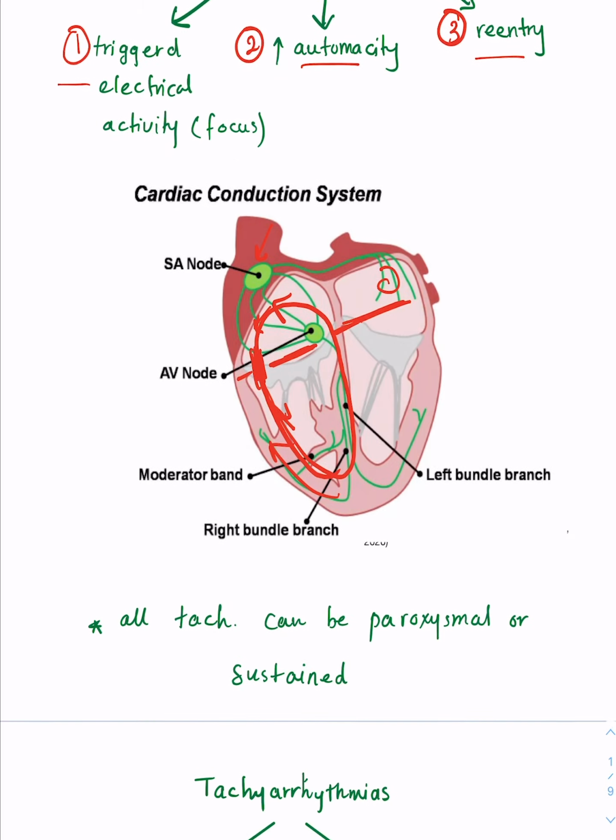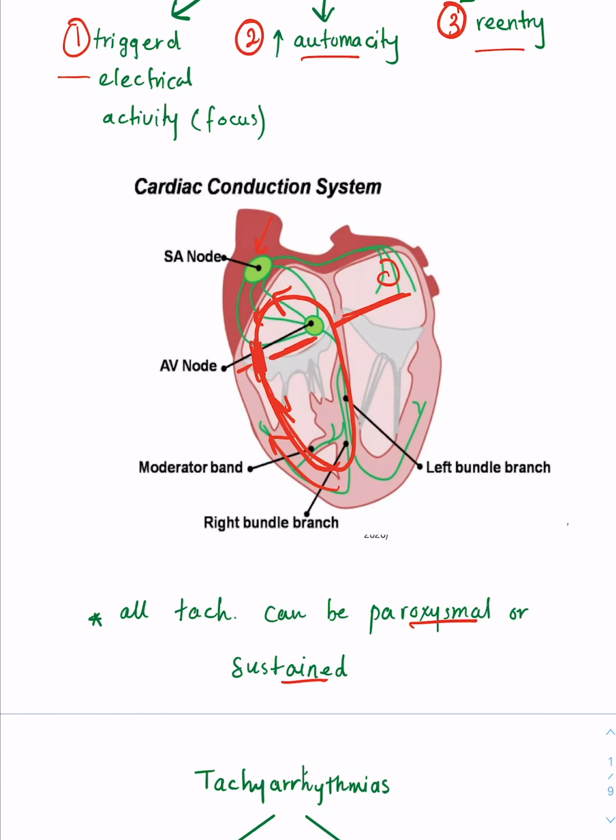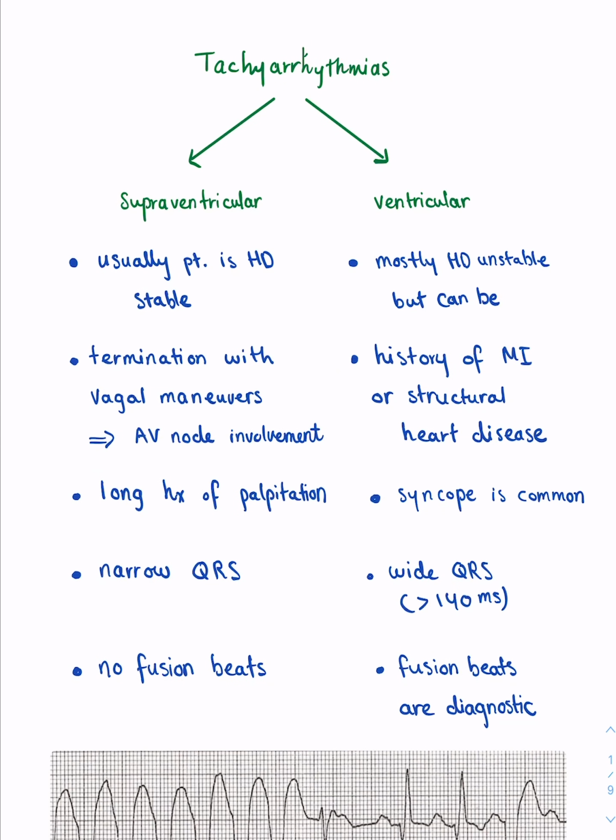one of these. Now, generally, you need to know that all tachycardias can be paroxysmal or can be sustained, and by paroxysmal, we mean it just comes and goes. You have sudden onset and sudden offset, or sustained that's just prolonged. Okay. Generally, you can classify tachyarrhythmias into two groups. The first one is supraventricular tachyarrhythmia, and the second one is the ventricular tachycardia or tachyarrhythmia.